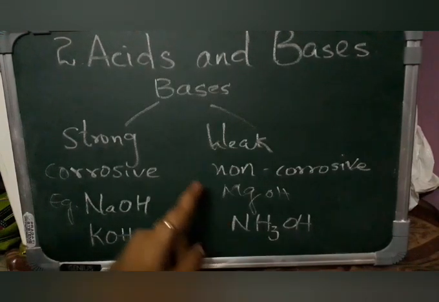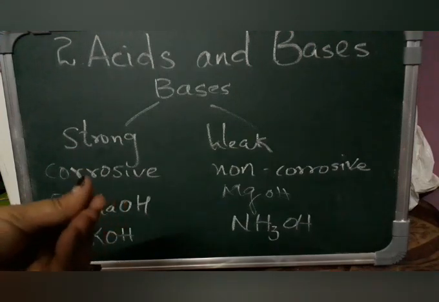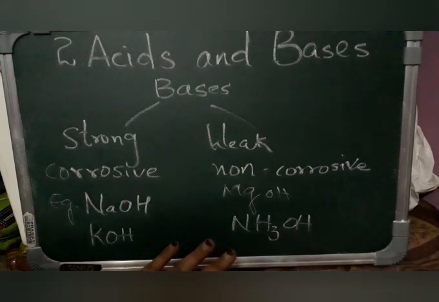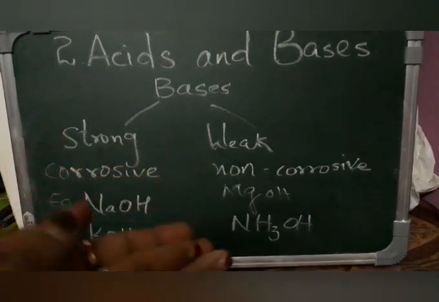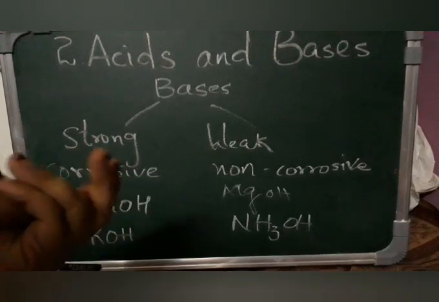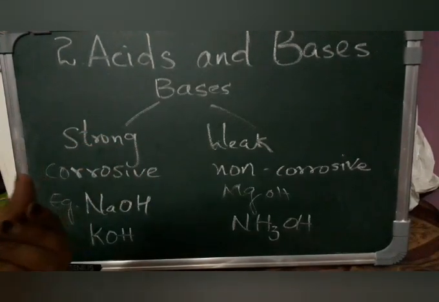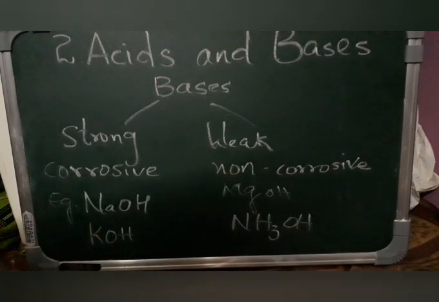Coming to the properties, bases are very slippery to touch. For example, when you rub soap on your hand, you get a slippery touch, and a soap will just slip from your hand. Why? Because of this basic nature. They are bitter to taste, and they conduct electricity.